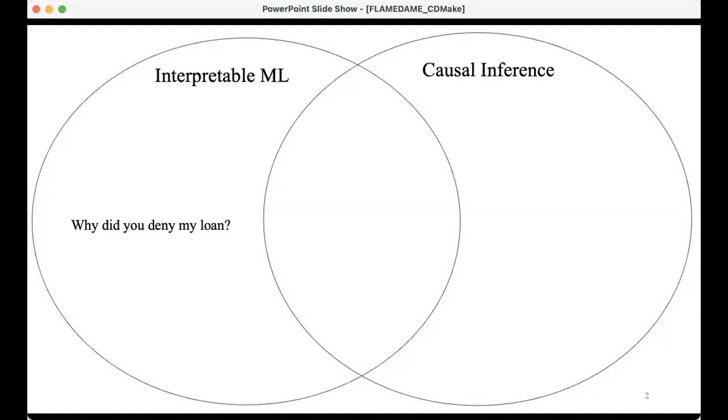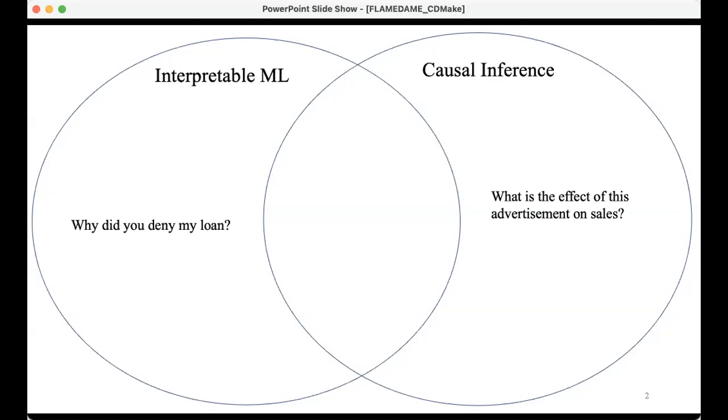Okay, so let's go for a causal inference question that doesn't require interpretability. So what is the effect of this advertisement on sales? That's a causal question, but it's not high stakes. Like, what is the effect of, right? So this is a cause and effect question, but it's not a high stakes question, so you don't really need it to be interpretable. You can use black box machine learning to get the answer to this question.